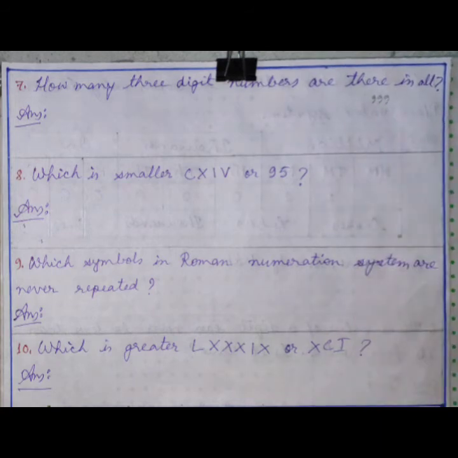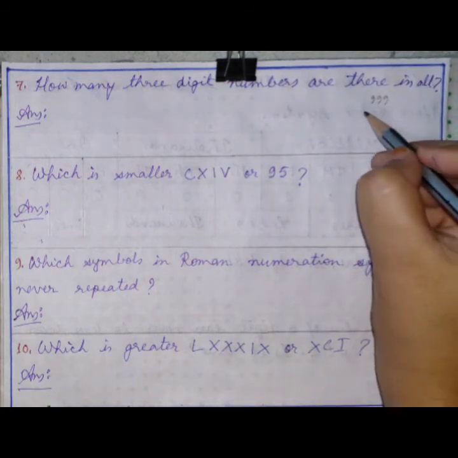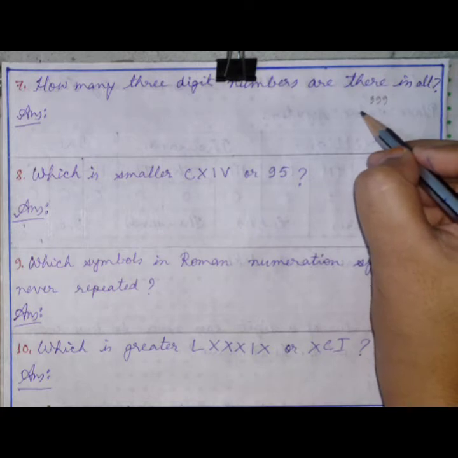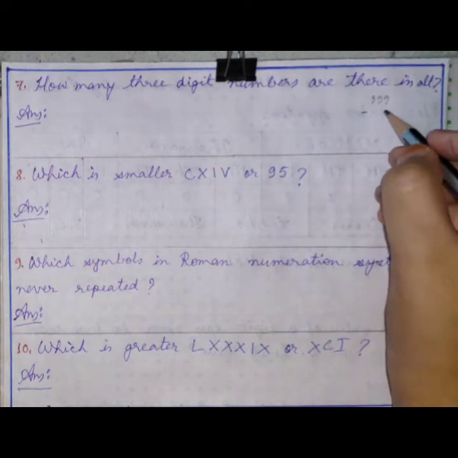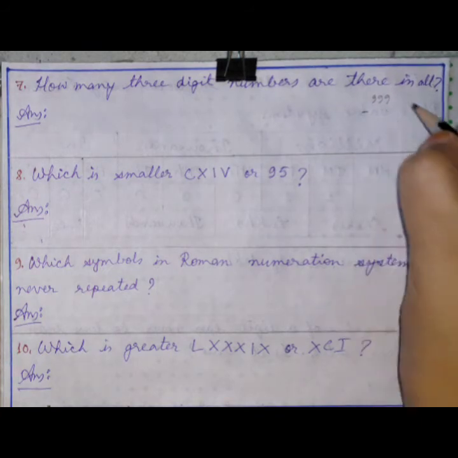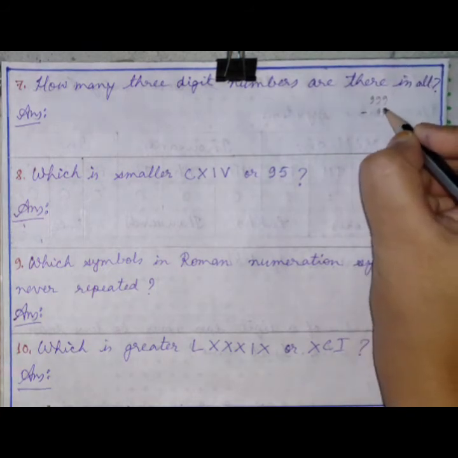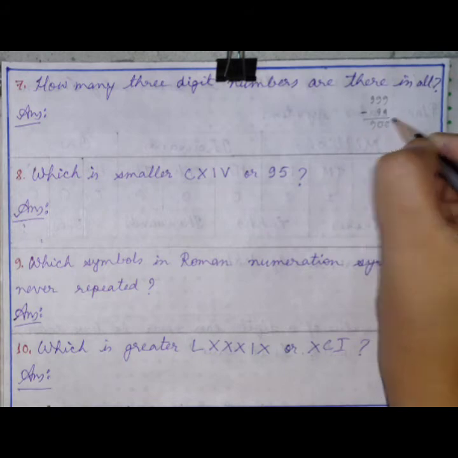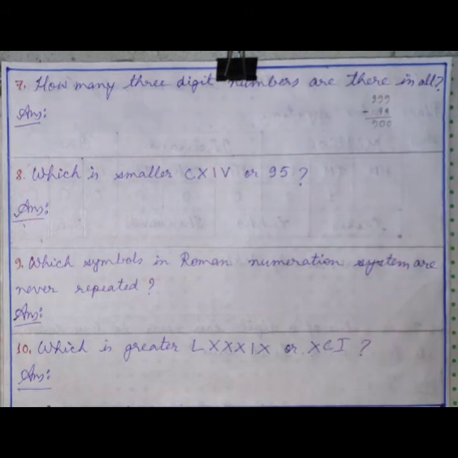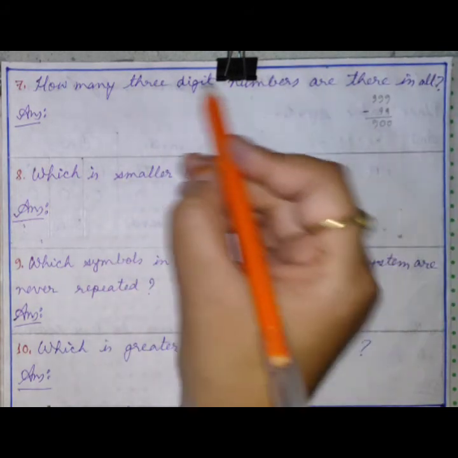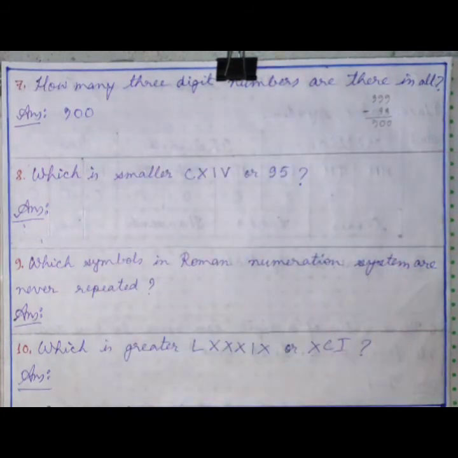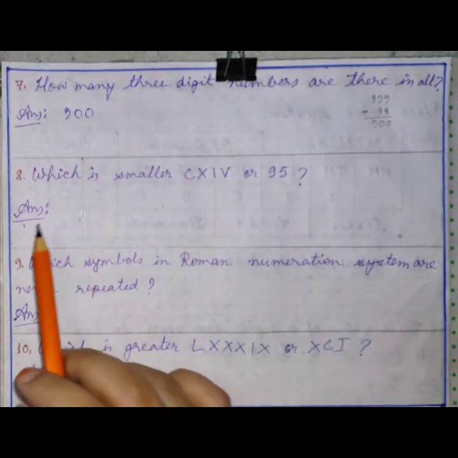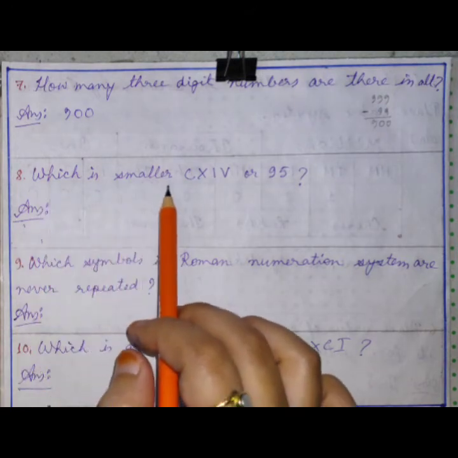Okay, and subtract the greatest 2-digit number, and it is 99. Okay, subtract it, you will get what? 900, which is your required answer. So how many 3-digit numbers are there in all? Total 900 numbers.